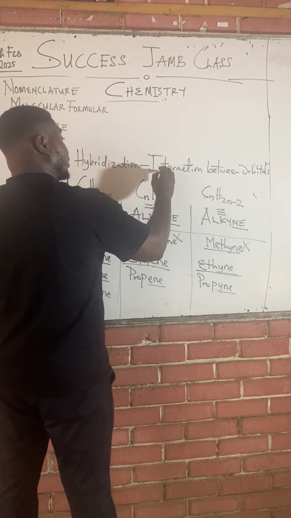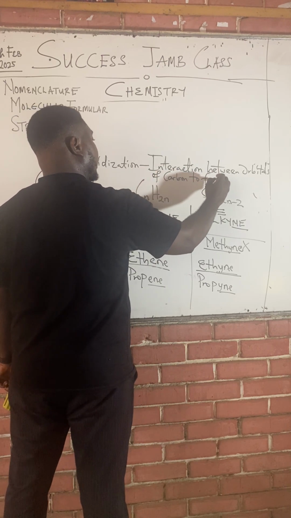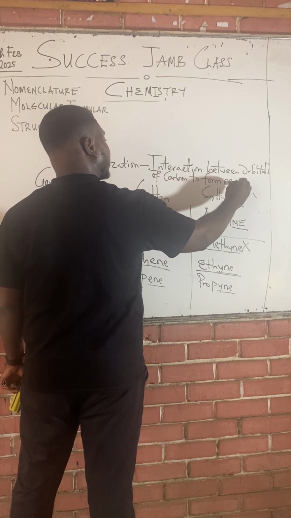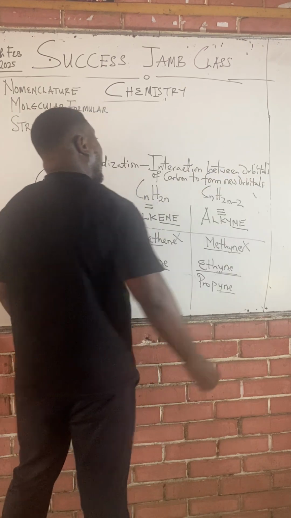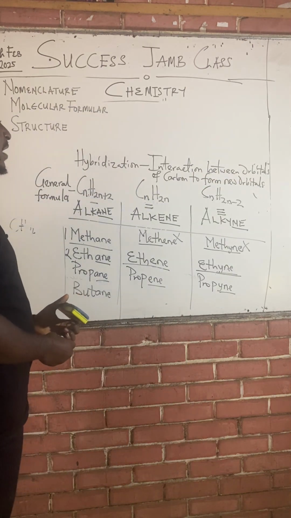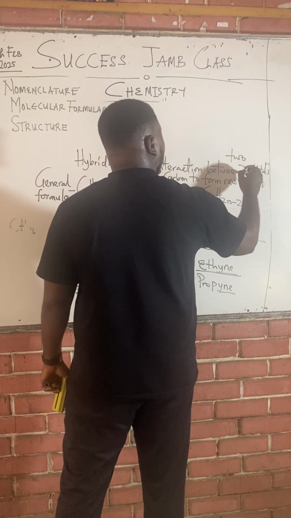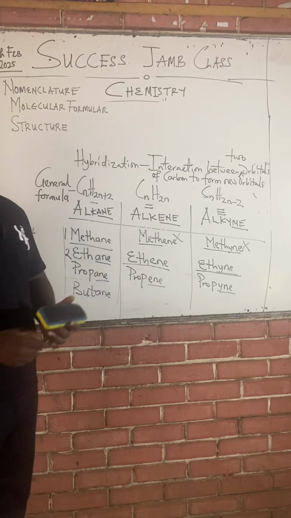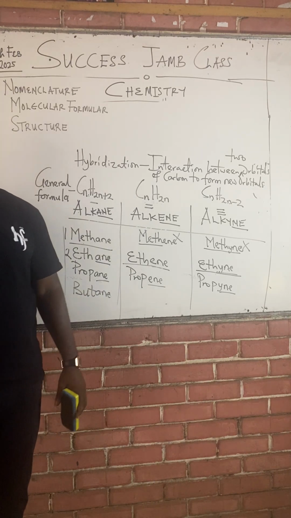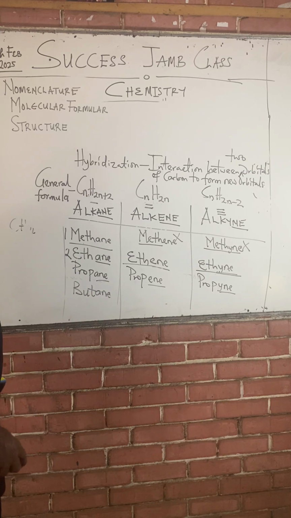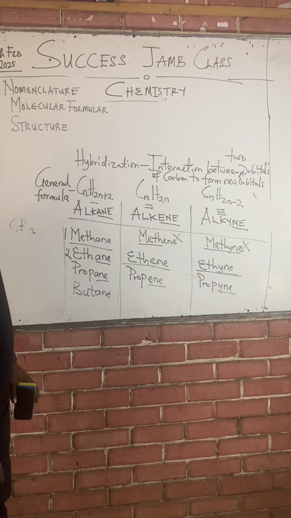Hybridization is the interaction between two orbitals of carbon to form new orbitals.